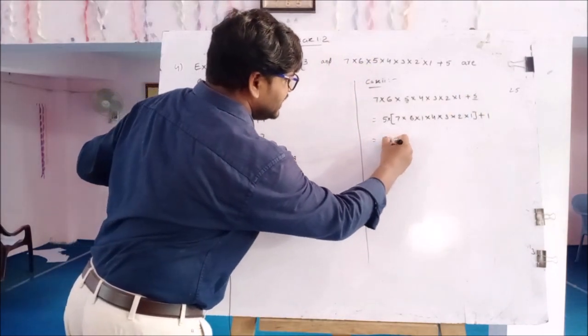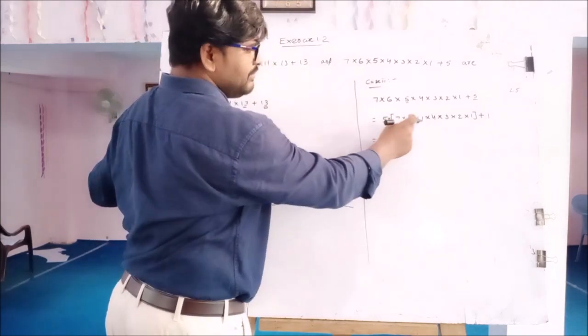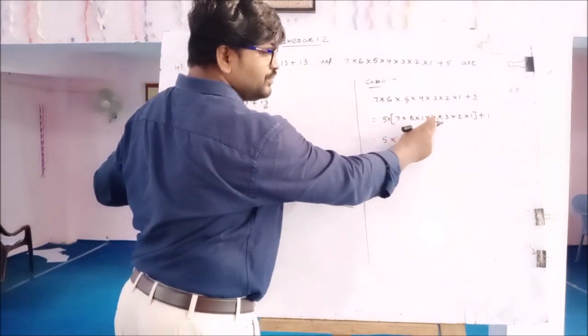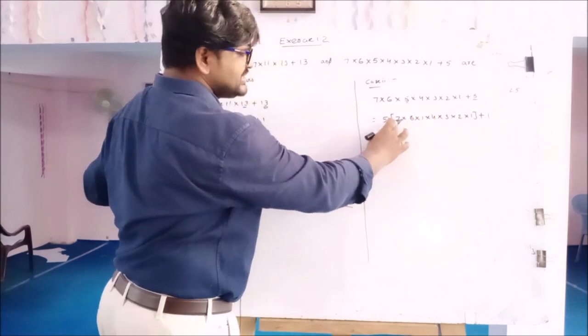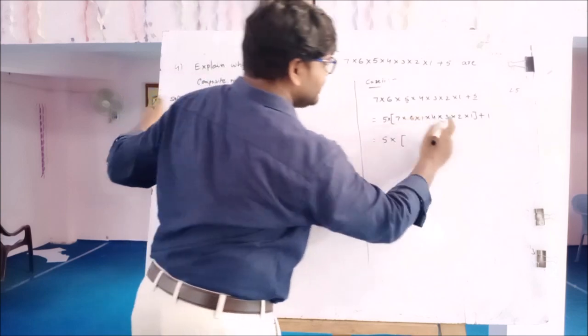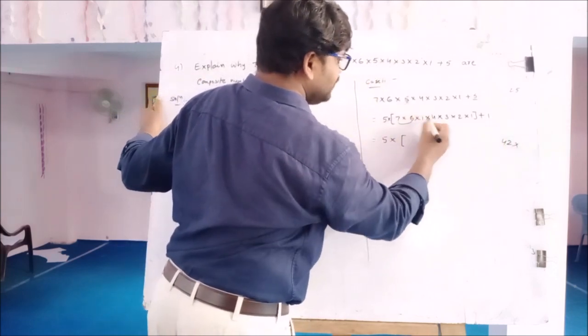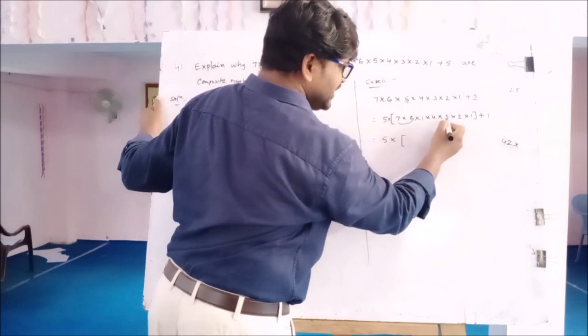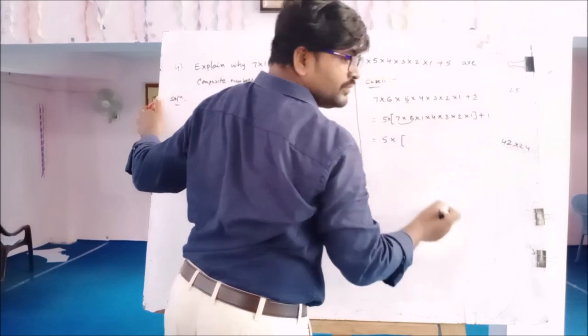So 5 into, here 7 is a prime number, but 6 is a composite number, 4 is a composite number. So these are all multiplied. 7 6 is 42, 42 into 1 is 42. 4 3 is 12, 12 2 is 24.